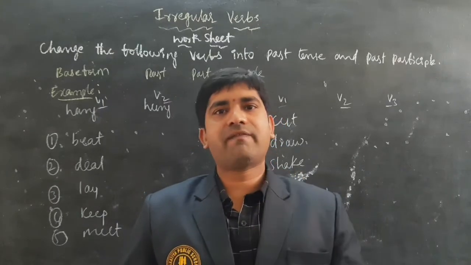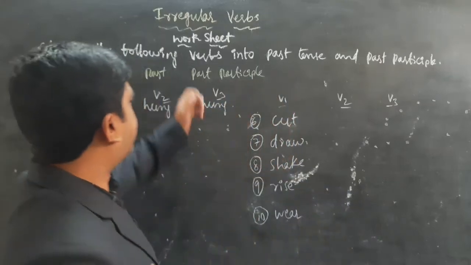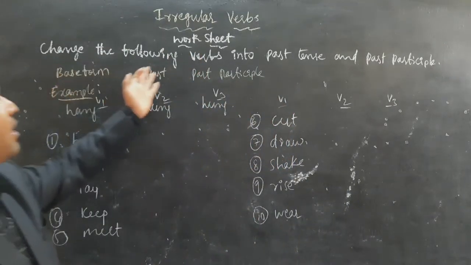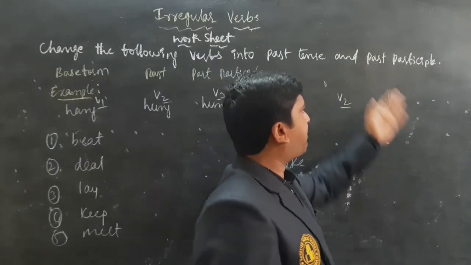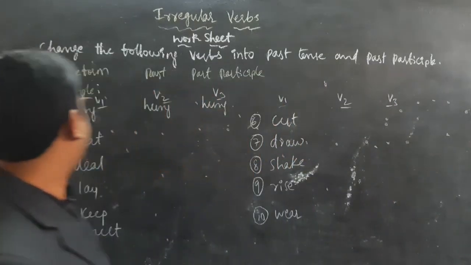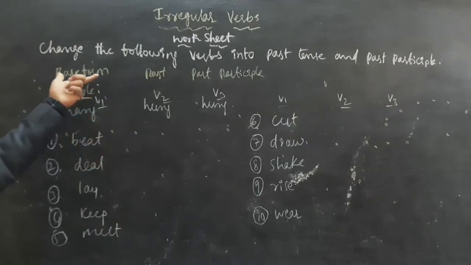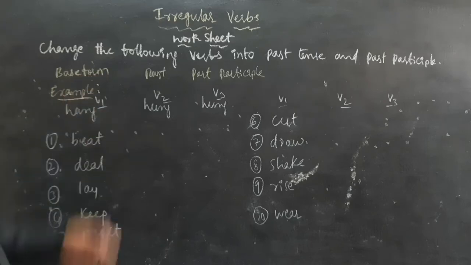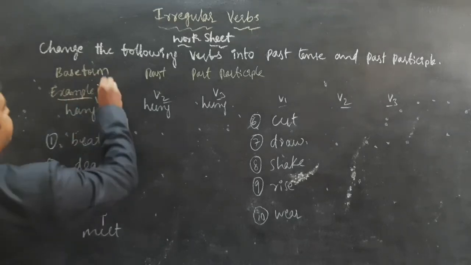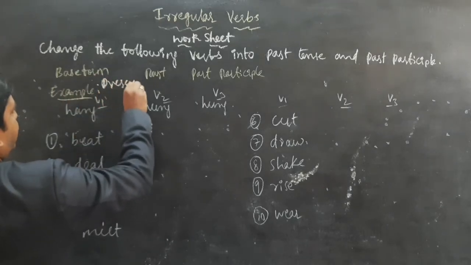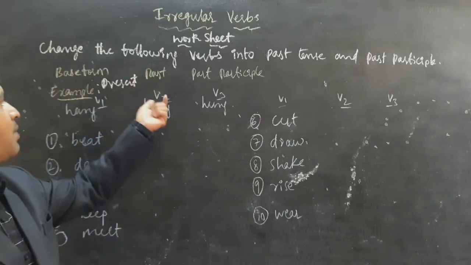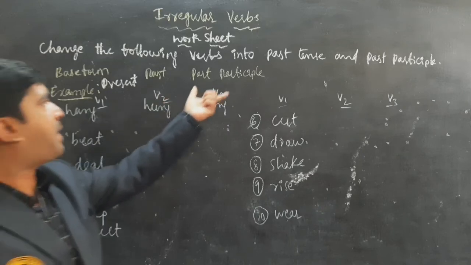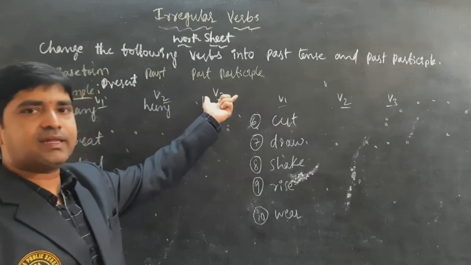On the basis of that, here is a worksheet for you. Change the following verbs into past tense and past participle form. We have three forms as I told you: base form or present form, the second one is past form which we indicate with V2, and past participle which we indicate with V3.